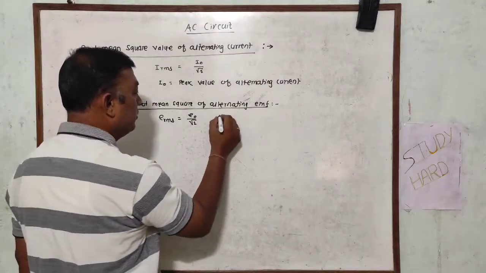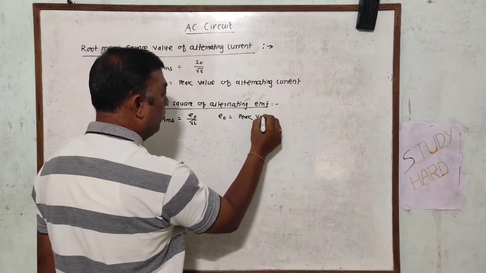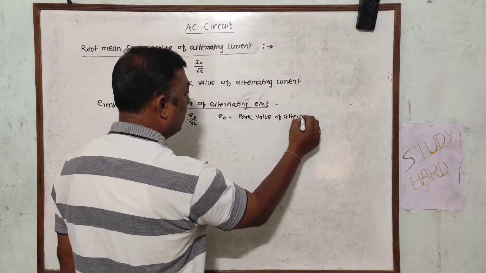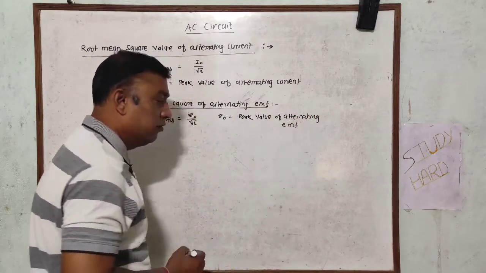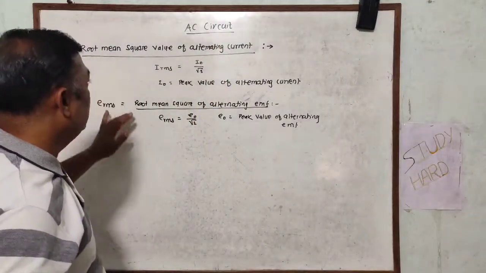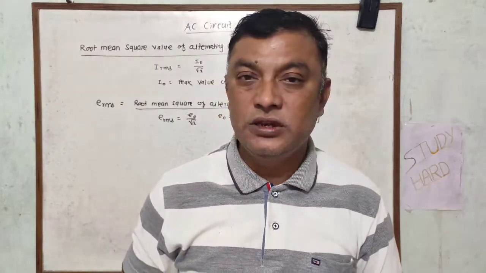What is E0? E0 is the peak value of alternating EMF. So these are the two definitions that get asked in the definition: what is ERMS and what is IRMS?